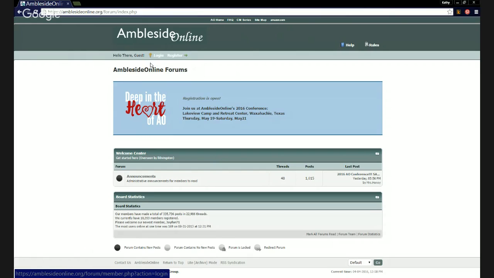Now, before we have logged in, we can still see the banner at the top, which changes periodically, but right now is advertising the conference. And you can see in the Welcome Center, the announcements area, that's public. So anybody can read that, whether they're logged into the forum or not. And of course, we have these board statistics down here that really aren't that helpful, but might be interesting for curious people. We're going to click on Login.